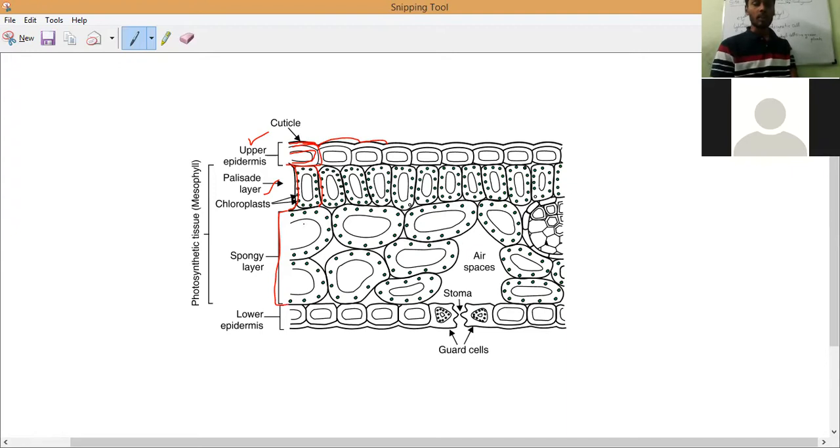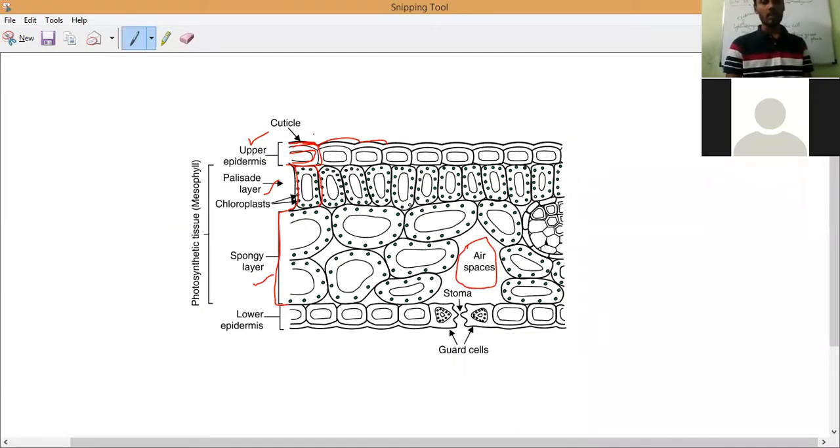This part from here to here is called the spongy layers. In the middle we have some gaps. You may observe that. What are those gaps called? They are called air spaces. And exactly at the bottom, we have the lower epidermis.